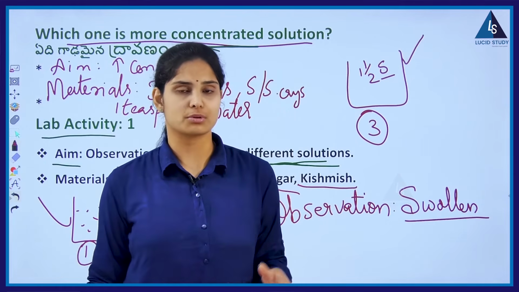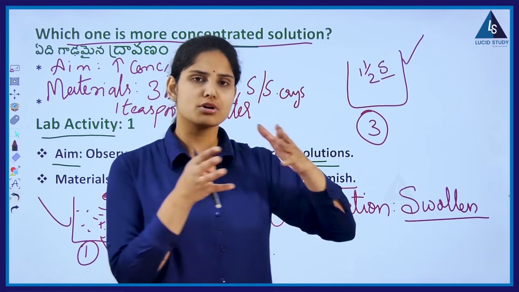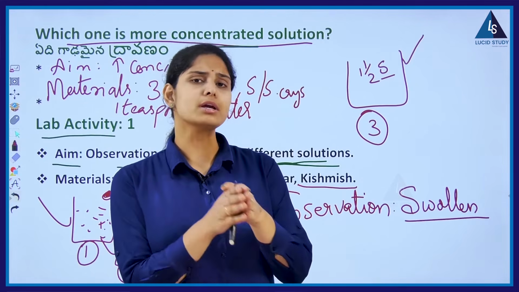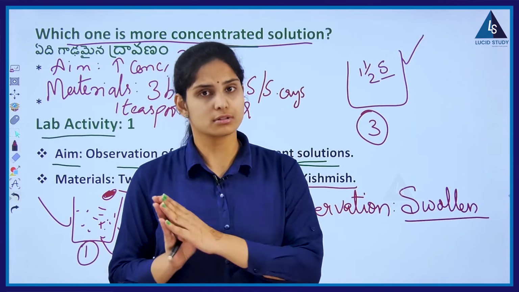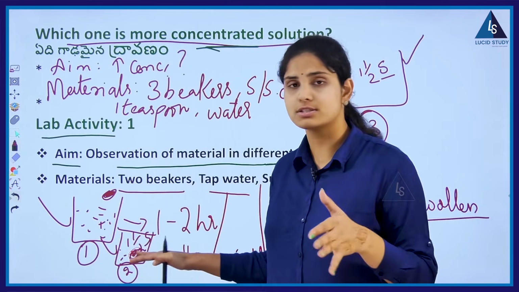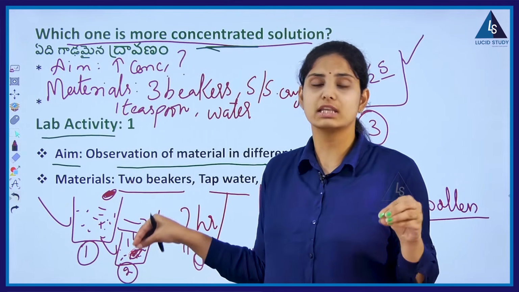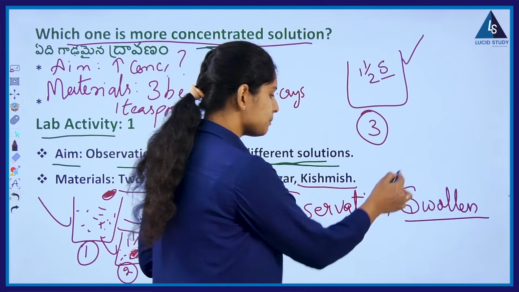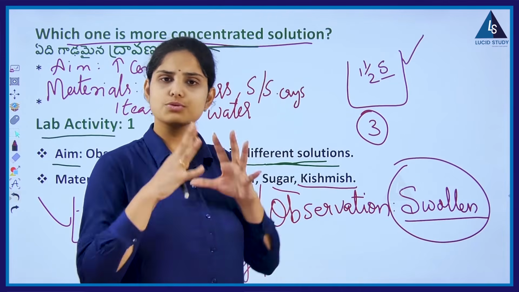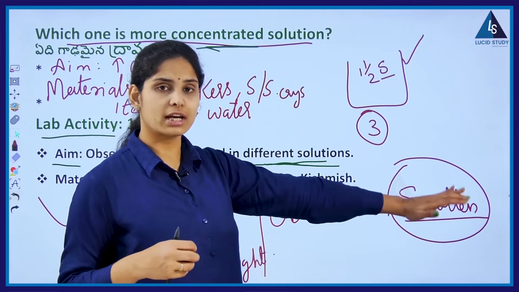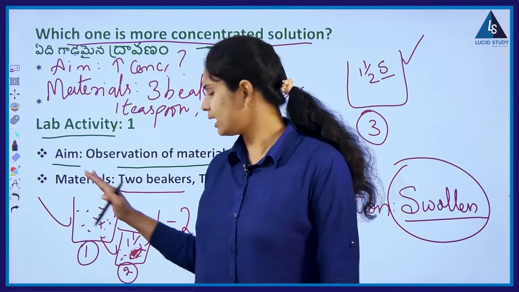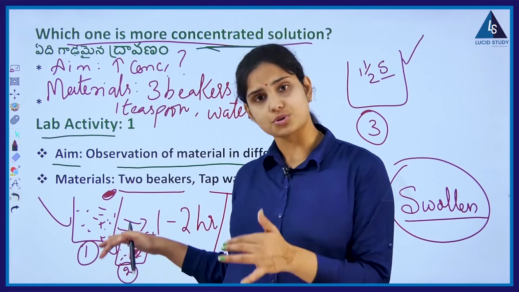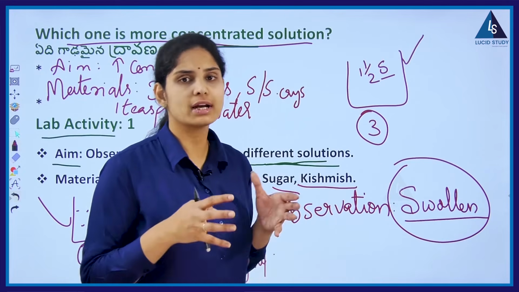Now here we are going to talk about how these chemicals, it may be a concentrated solution or normal water, pass through these food ingredients or particular food that we are placing in a dry form. What is happening? What made this kishmish in beaker 1 swell? What process took place for it to swell? Likewise, in beaker number 2, when you have placed it in the sugar solution, what happened to that kismis?